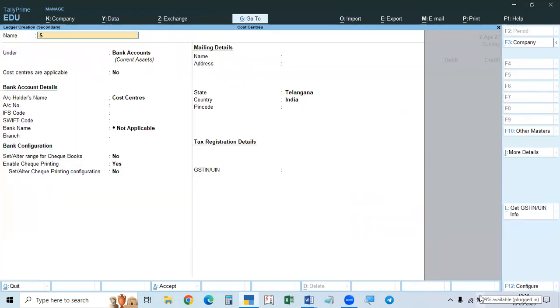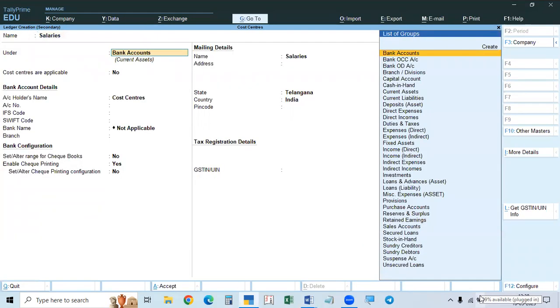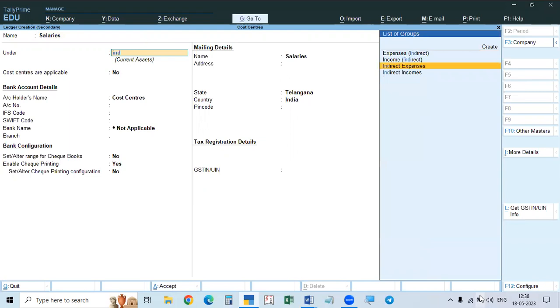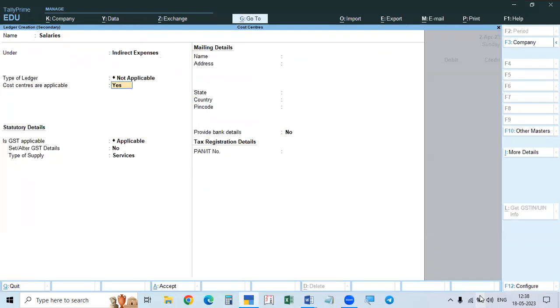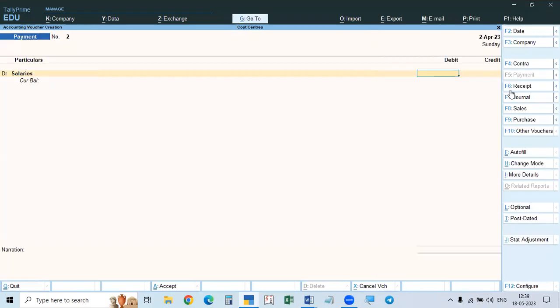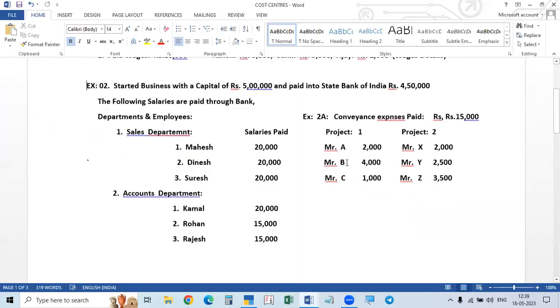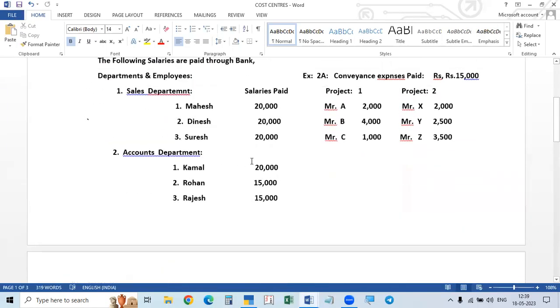Alt C, you can create salaries. Salaries comes under indirect expenses. It is a cost, a revenue item, so cost centers are applicable. Here we will take GST as not applicable because we are not entering the GST. How many departments are there? 2 departments. Each one separately you have to make the entry amount.